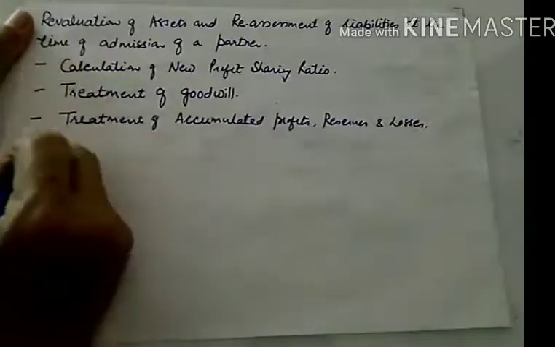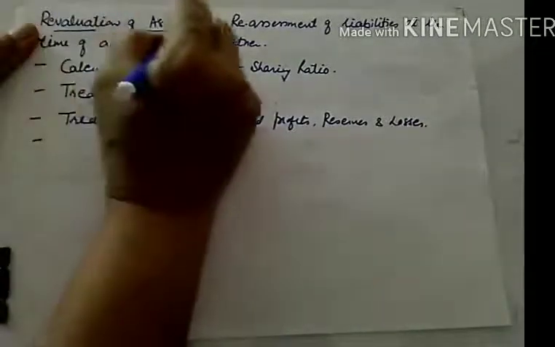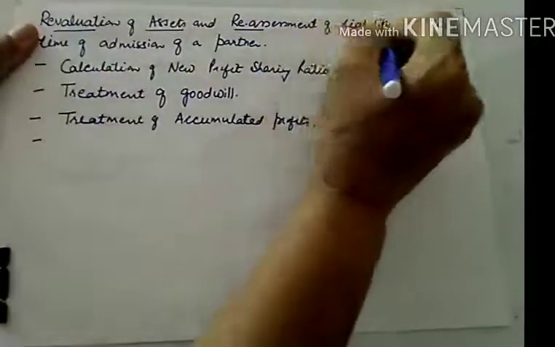So now this is our fourth topic, revaluation of assets and reassessment of liabilities.